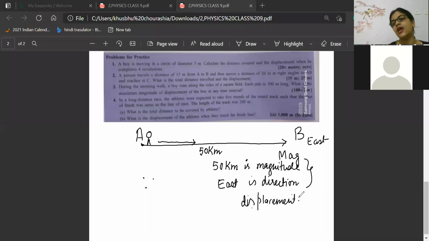Like if I say, Khushbu auntie started from her home and went to Tawfiq's house, and she covered a distance of 10 kilometers. That means what? Only distance. That is only magnitude. Very good, Ashwin. So distance has only magnitude. Keshav is also telling only magnitude, distance. Magnitude with direction, displacement.